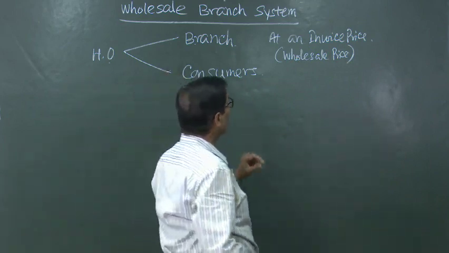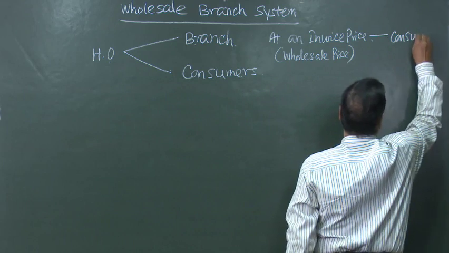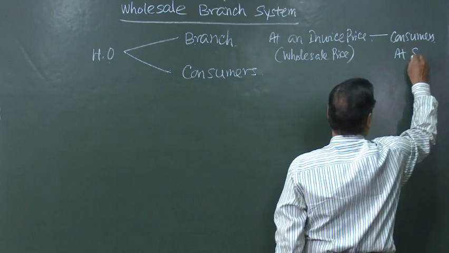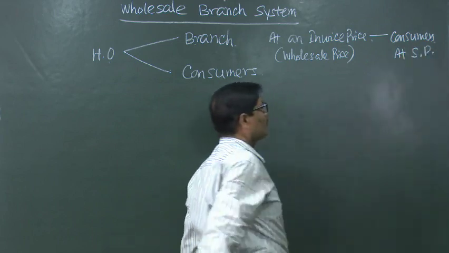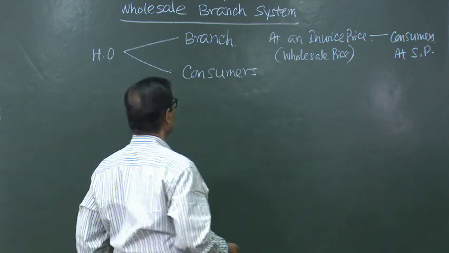Again, the branch will sell it to the consumers at selling price, which is higher than the wholesale price.